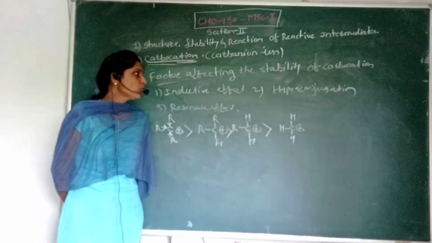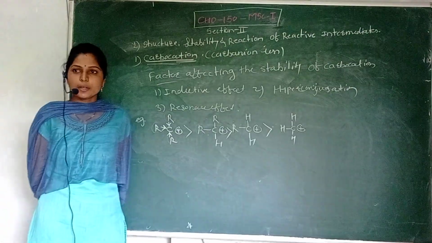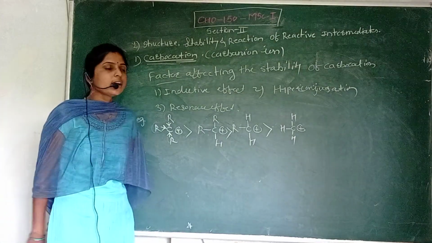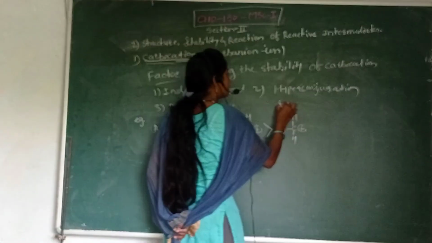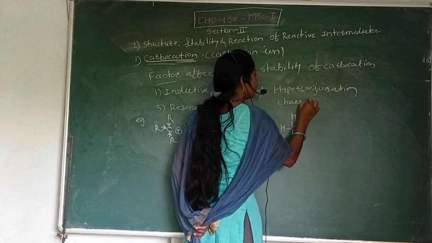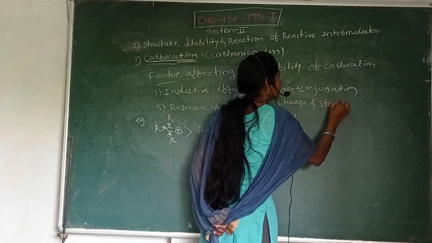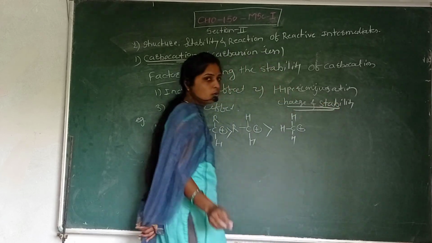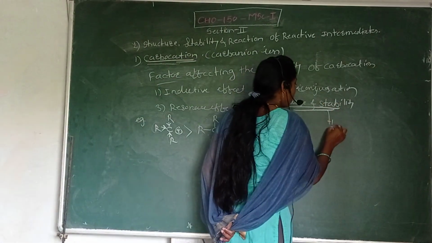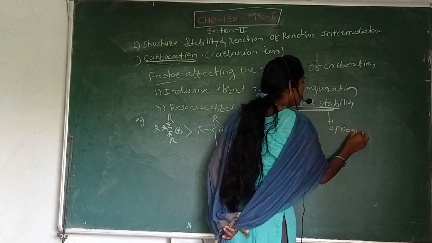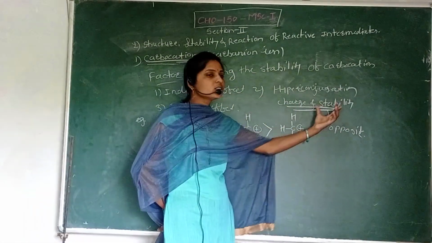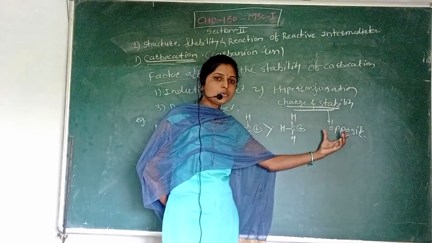In the stability of carbocation, one thing should be remembered very well, that is charge and stability are opposite to each other. This thing should be remembered very well. Charge and stability are opposite to each other.